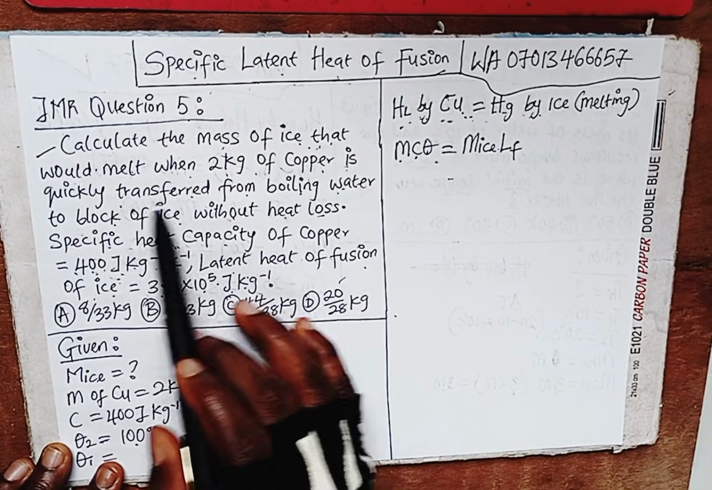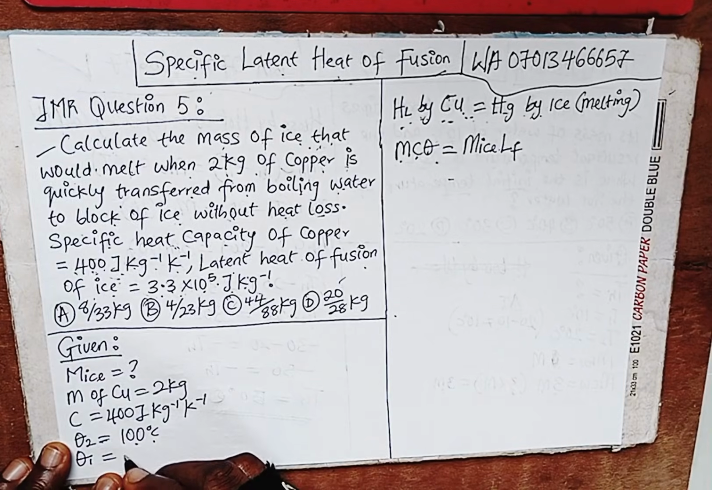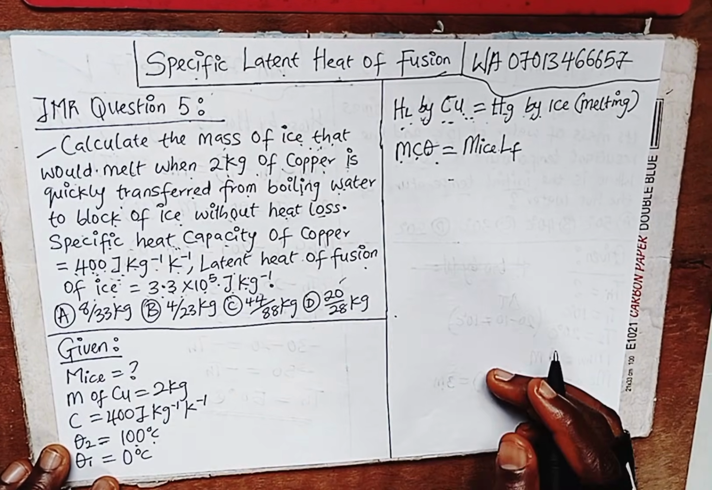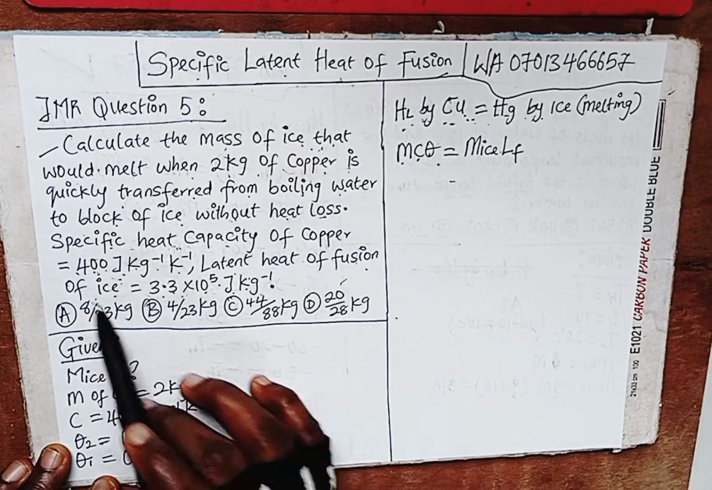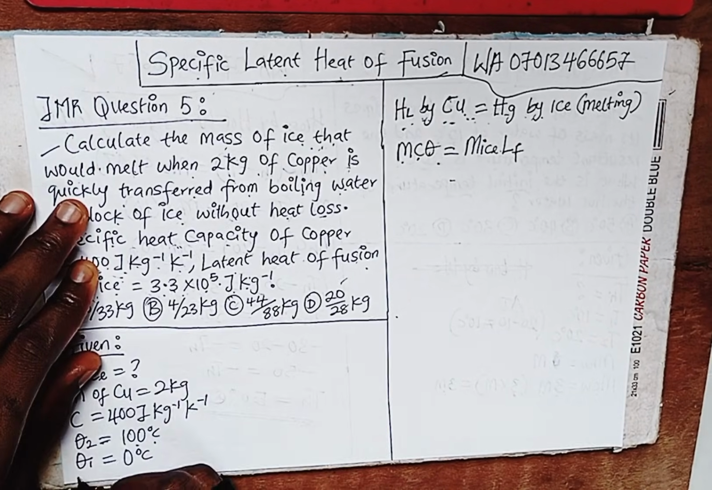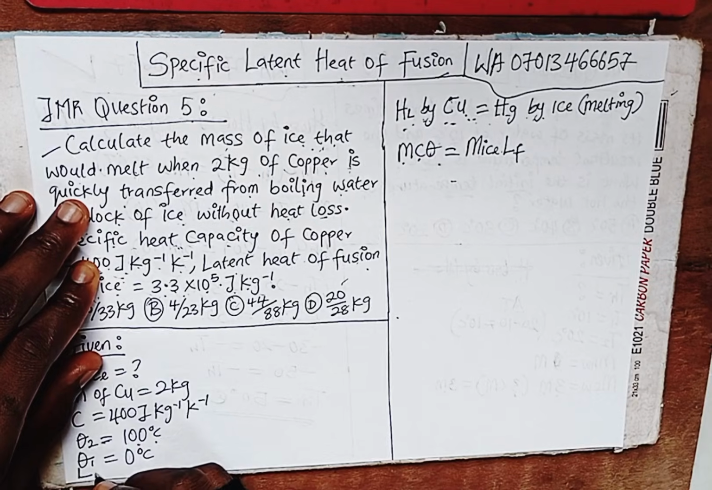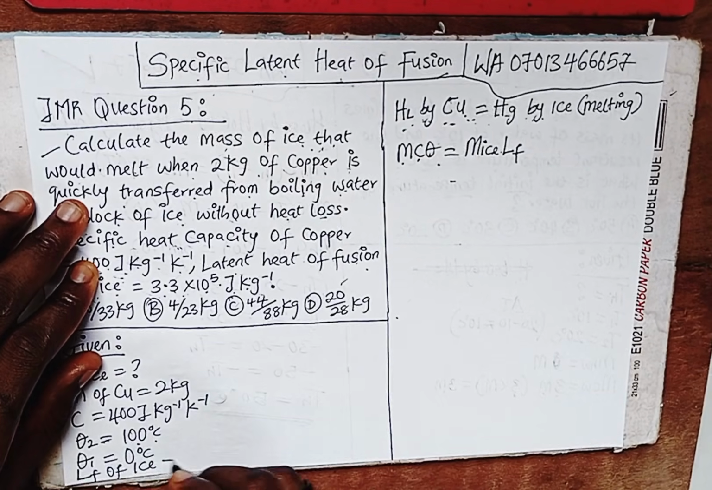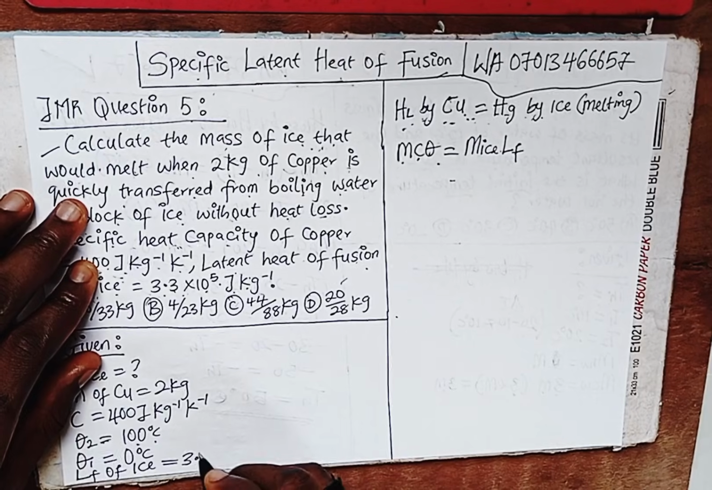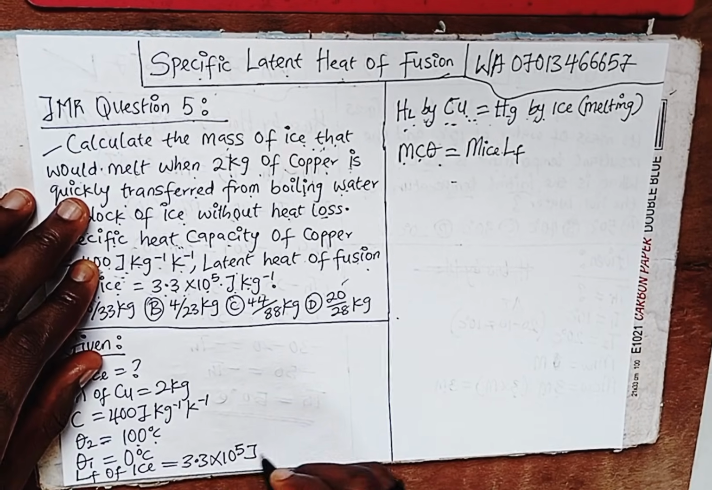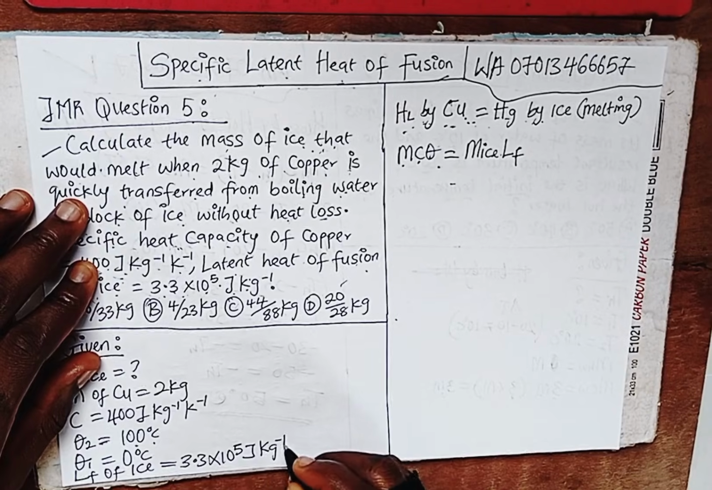That's what is going to be our temperature 1. At what temperature does ice freeze? That's 0 degrees Celsius. Okay, so that's it. So what else were we given? We are given the latent heat of fusion of ice, equal to 3.3 times 10 raised to power 5 joule per kilogram raised to power minus 1.